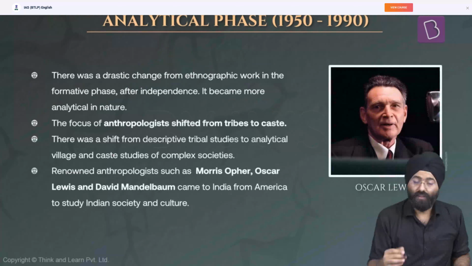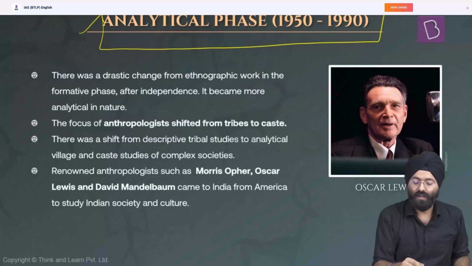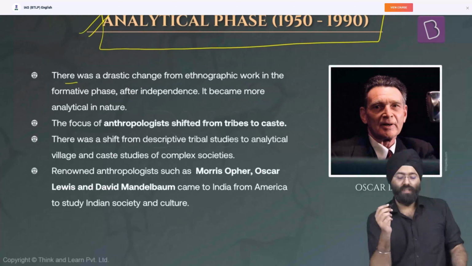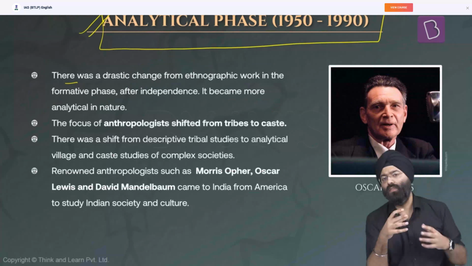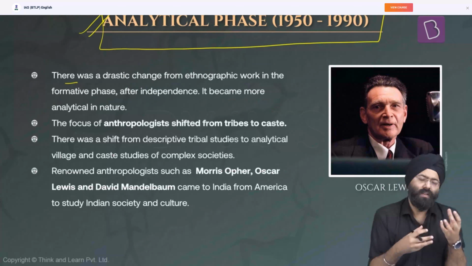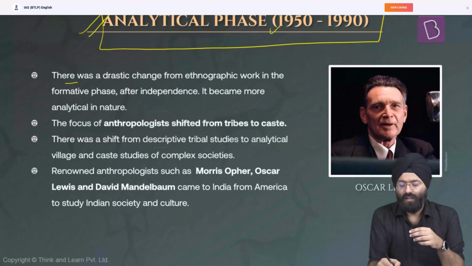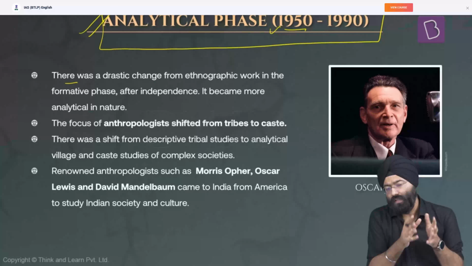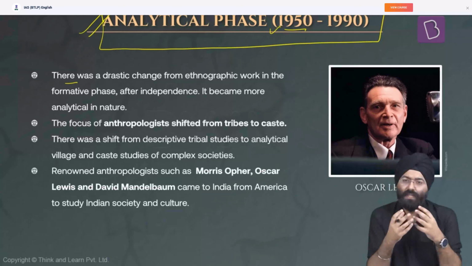The analytical phase is the third phase now, 1950 to 1990. See, over here, we see that a transition happens. Till now, when we were reading the formative or the critical phase, the emphasis was basically on tribal studies. We were reading about works done by various thinkers on various tribes. But now, after 1950, we see a shift, from tribal studies we move on to village studies. Can you imagine the reason behind it?